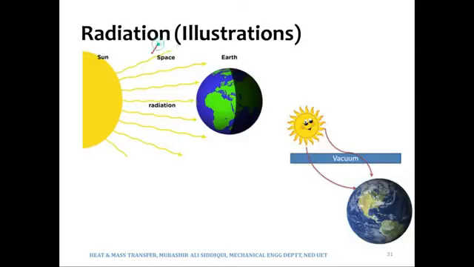And we have got the space in between. We have got a large vacuum in between the sun and the earth. So the radiation would pass through that space because they do not require any medium to travel. The solar radiations would pass this vacuum as they do not require any medium to travel, and then they will reach the earth.